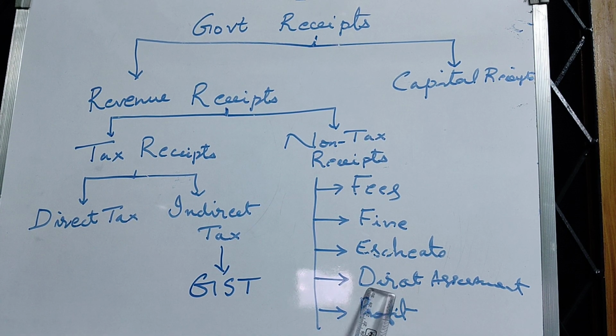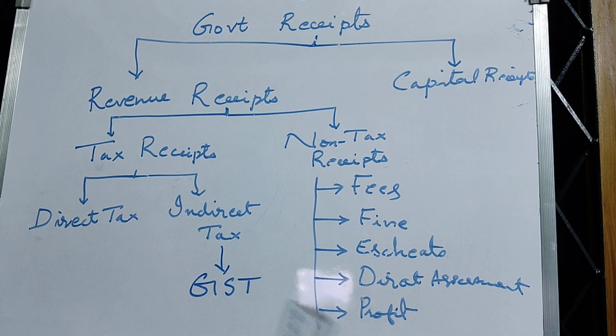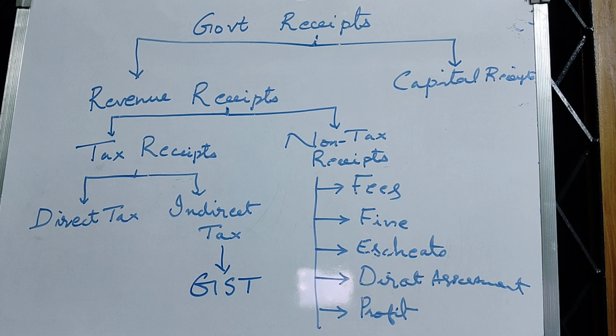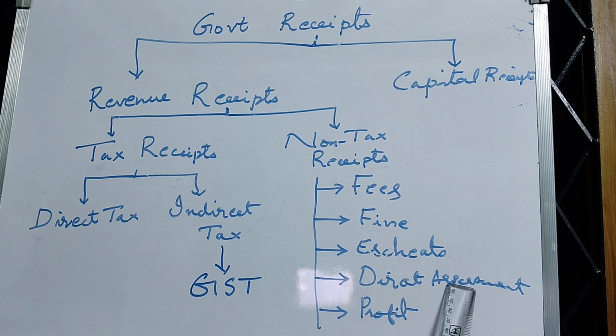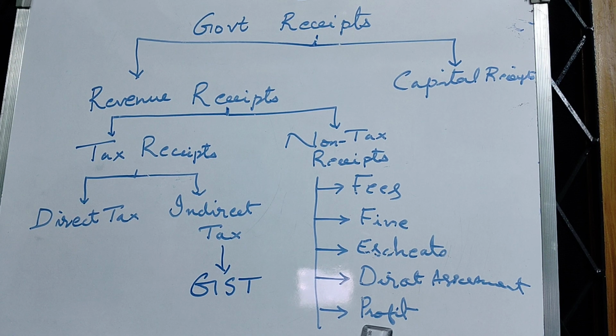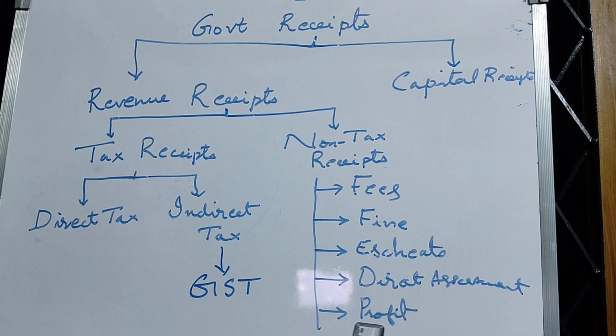Okay, so direct assessments are the charges levied by the government on those people whose property got appreciated. The value of the property has increased. Such a payment is known as direct assessment. Then next is profit. So many institutions the government runs, public sector undertakings. So many, ONGC, Oil and Natural Gas Commission, Indian Railways, Air India. So many institutions are there. Steel Authority of India Limited.